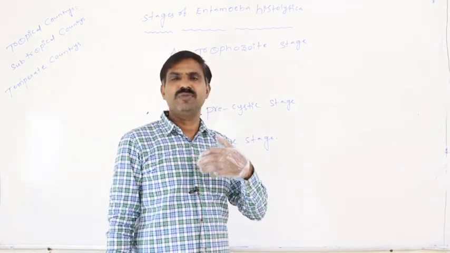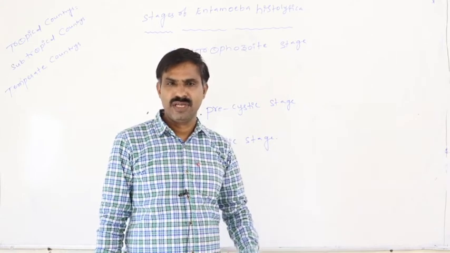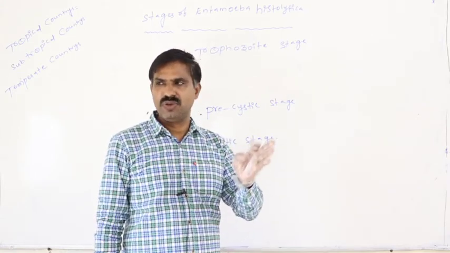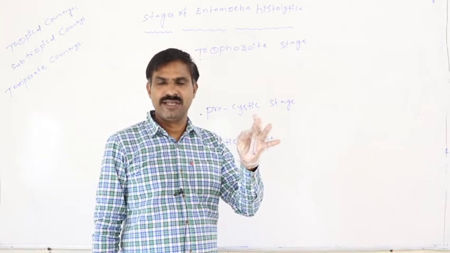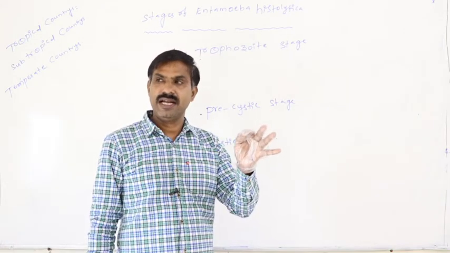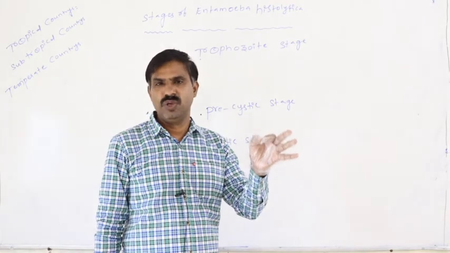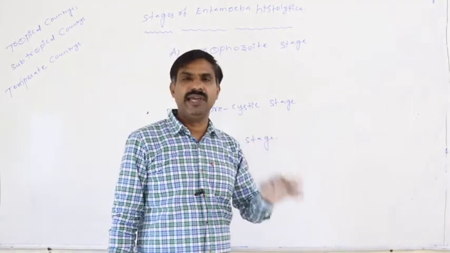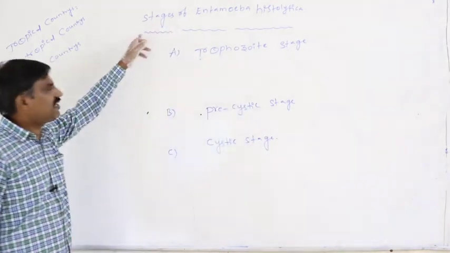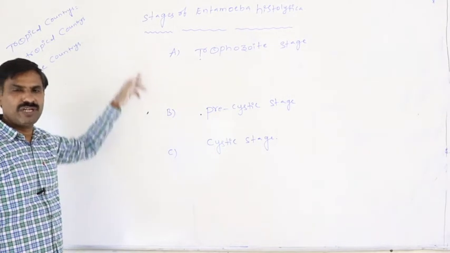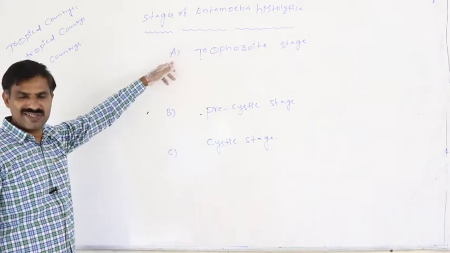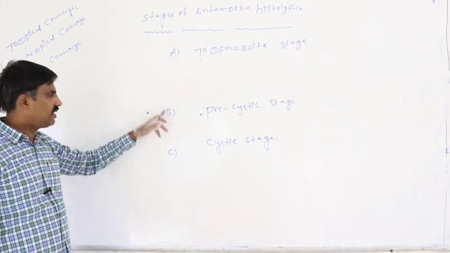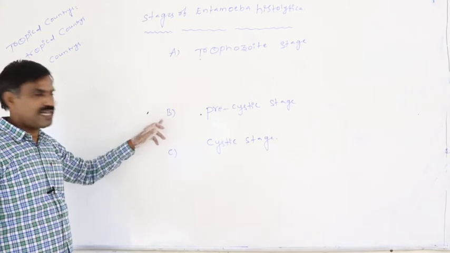In the human life cycle we process through infant stage, childhood stage, teenage, adult stage and old age. In the same way, in the Entamoeba histolytica life cycle 3 principal phases appear. One is the trophozoite stage, that is the first stage. Second, free cystic stage.